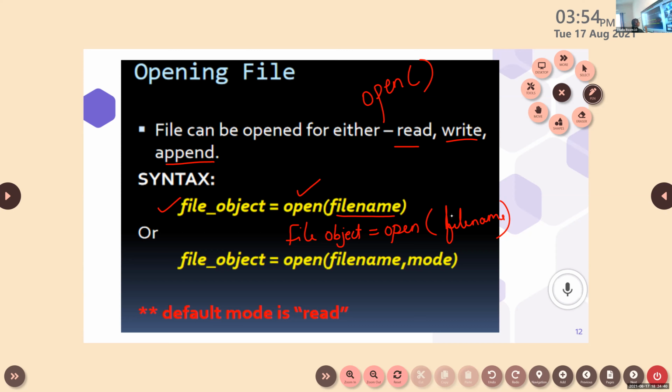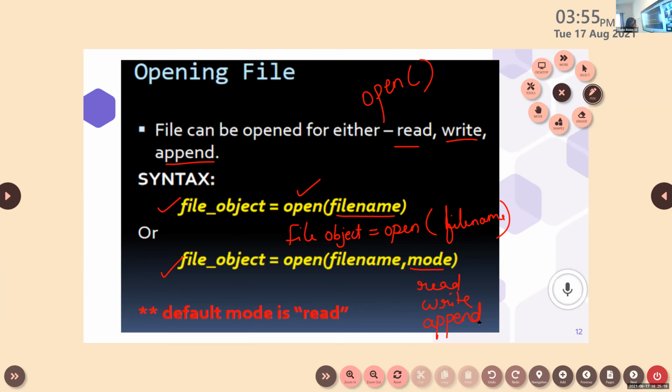So this is one of the syntaxes to open a file. Or you can write like this also, which means that inside the open function, you can write the mode also. Mode can be reading mode, writing mode, or append. So these are the three basic modes. Either we can read the file, or we can write, or we can append. So this is the basic syntax for opening a file. First, you mention the file object, then equal, after that the open function.